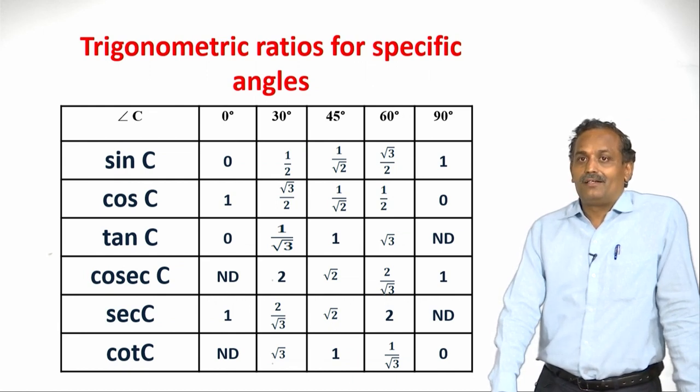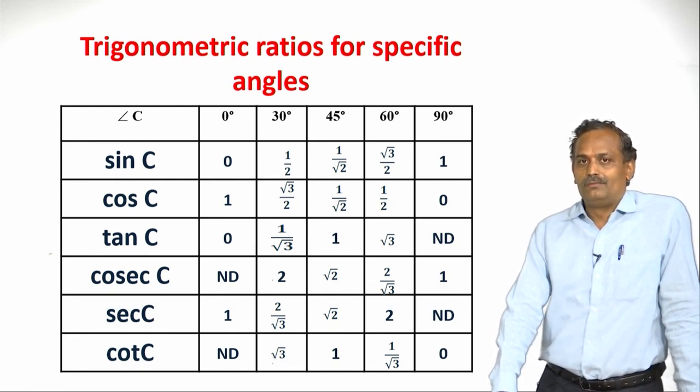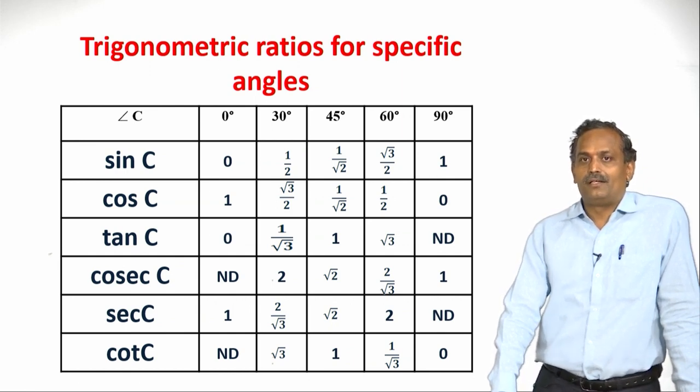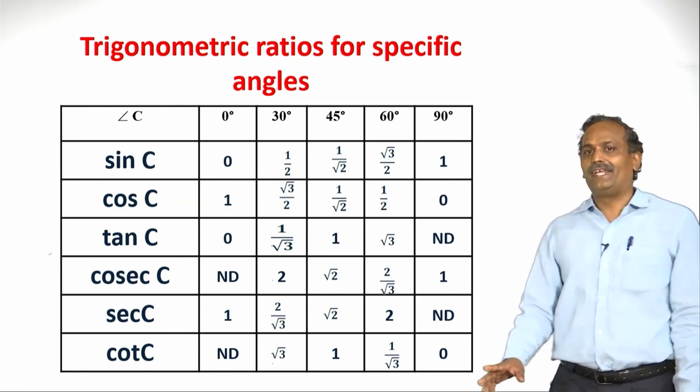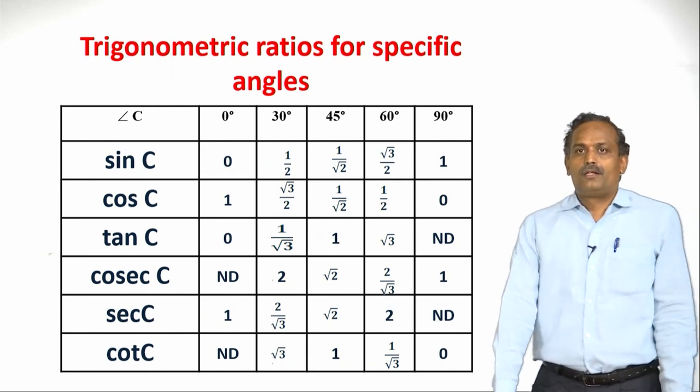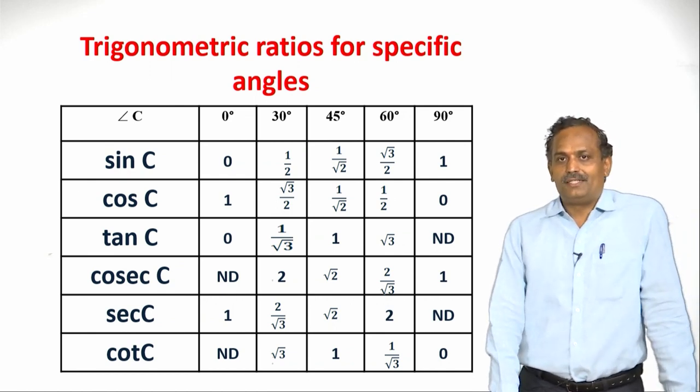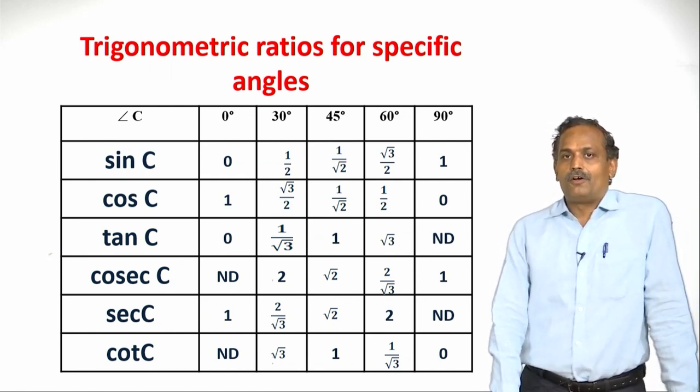So sin 30 is 1 by 2. Cos, so here I want to retake. Cot 0 is nothing but cos C by sin C. Therefore, 1 by 0 is not defined.